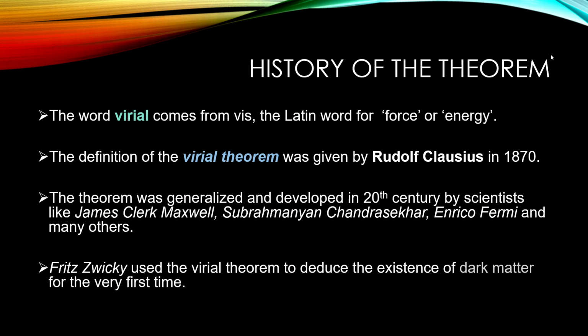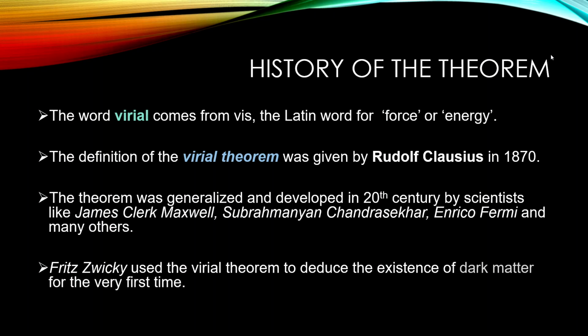And then later in the 18th century, after a decade or so, the theorem was developed and generalized by many scientists who used the theorem for their own research work.